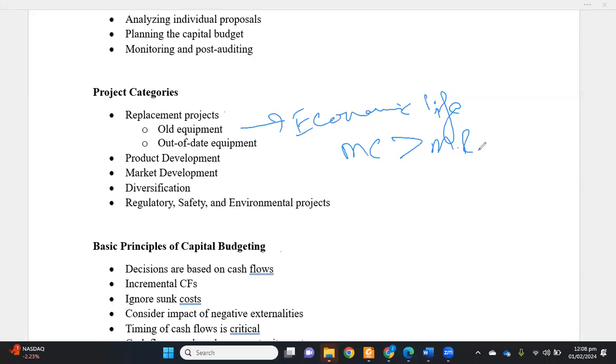Our marginal revenue can be increased. So this is the replacement project in which we need to replace the old equipment with a new one. This is the most common type that happens in almost every organization. And then after that, we talk about there might be some need of replacement.